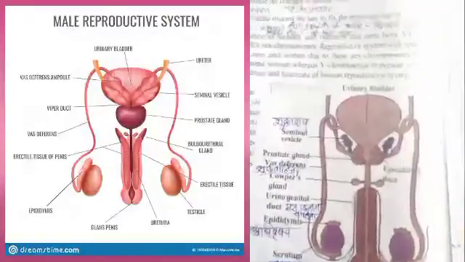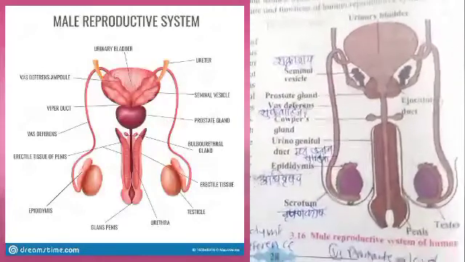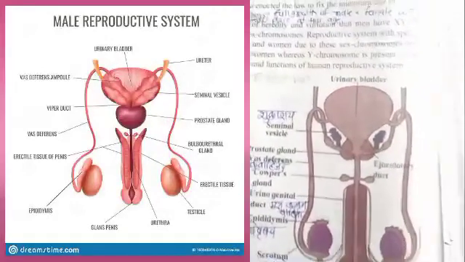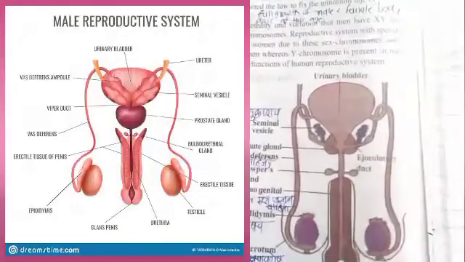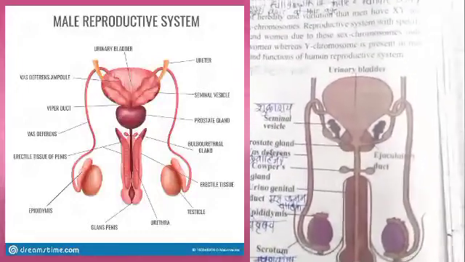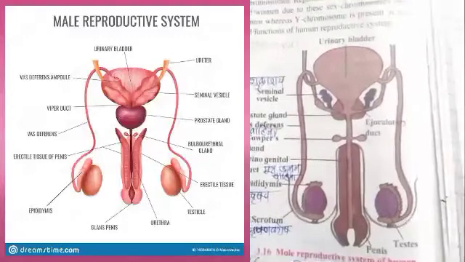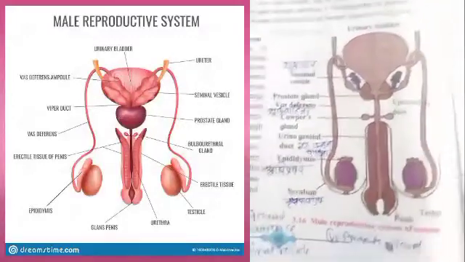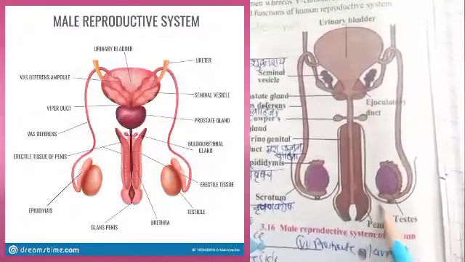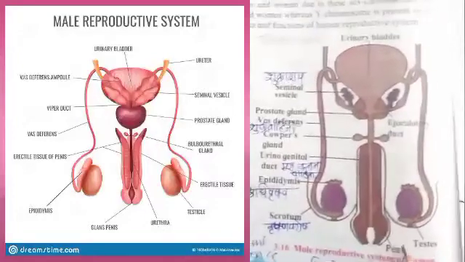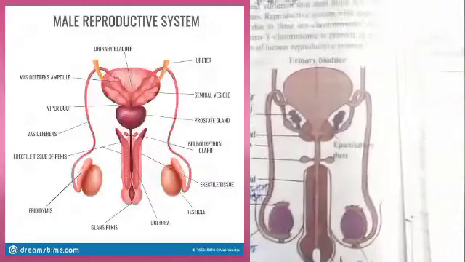Then we have to study the structure and functions of the testes. The testes are oval-shaped structures covered by a three-layered membrane. A pair of testes are present, and they are located in the scrotum. Scrotum means a sac-like structure of skin. त्याला वृषणकोश असं म्हणायचं पहा.